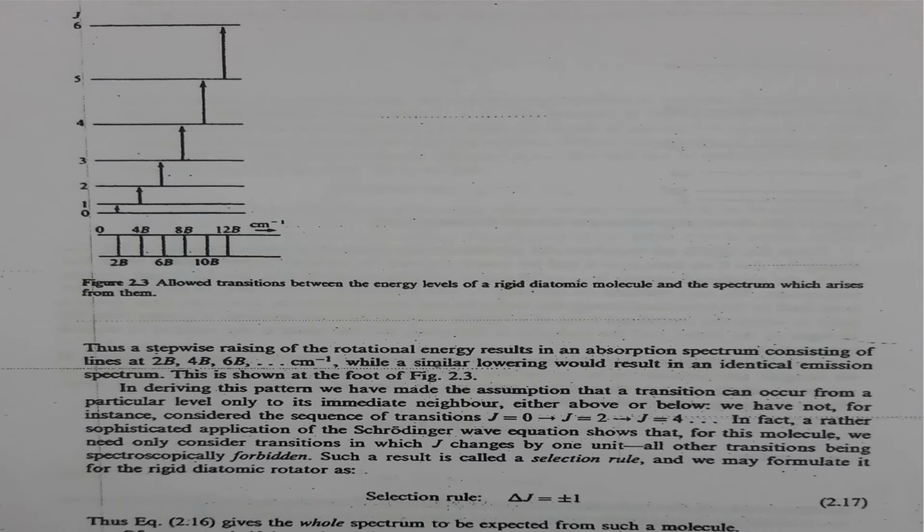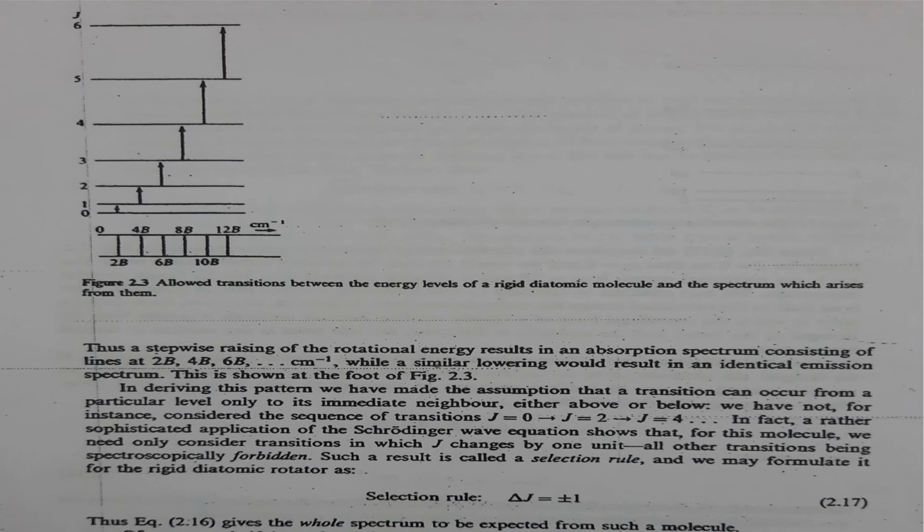The figure shows the allowed transitions between the energy levels of a rigid diatomic molecule and the corresponding spectrum which arises from them. For the transitions J equal to 0 to 1, 1 to 2, 2 to 3, the corresponding absorption spectral lines will occur at 2B, 4B, 6B, etc.